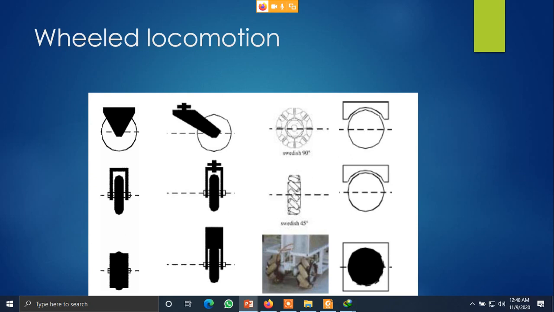And the second point is locomotion. The biggest advantage is that wheels can deliver a direct drive. That means you connect a motor to a wheel and you control the motor parameters in order to control the wheel parameters. Very simple. If you want to change the RPM from 100 to 50, you can change the motor parameters, and the wheel parameters are automatically changed.